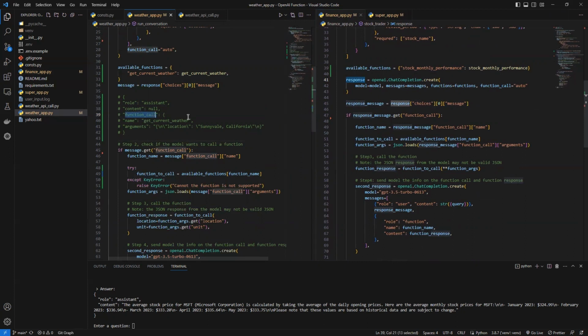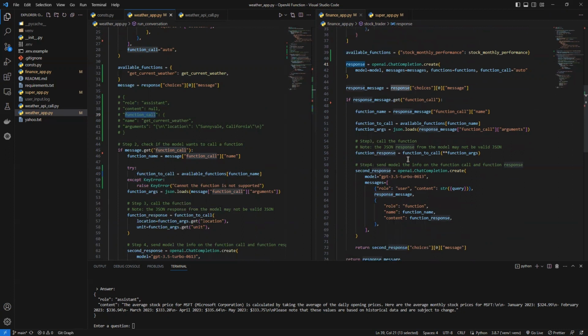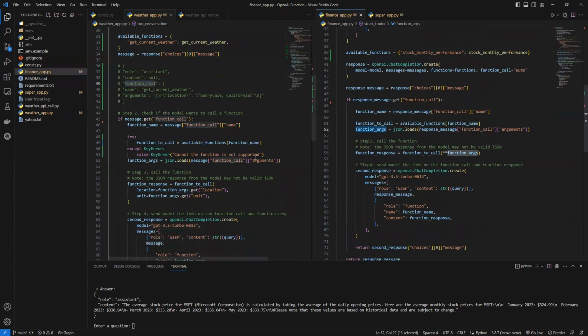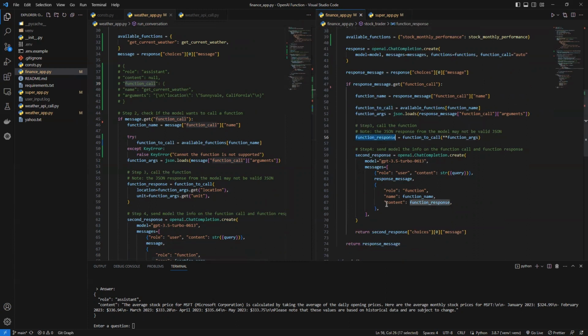If we have the function call, that means we will run another loop to call the third-party API. For example, you will get the function name and this function argument. As I said, the function argument is just a key value pair. So we can use the keyword argument and pass it into this function and get the function response. And here we have the function response from the third-party API.